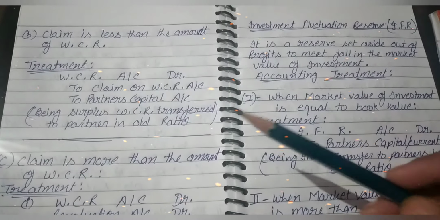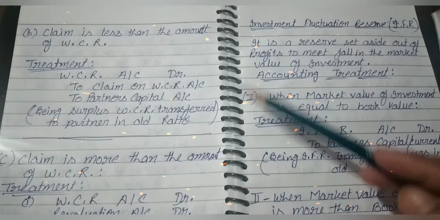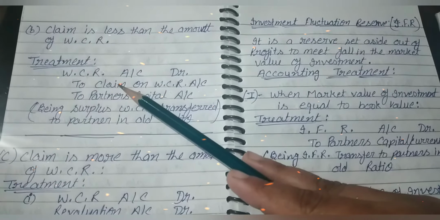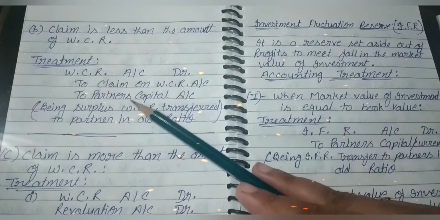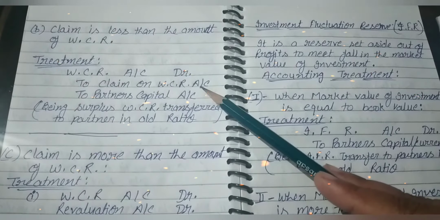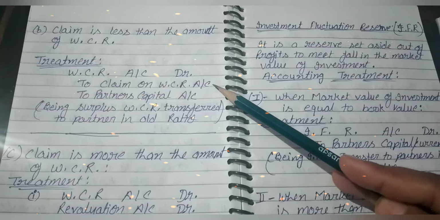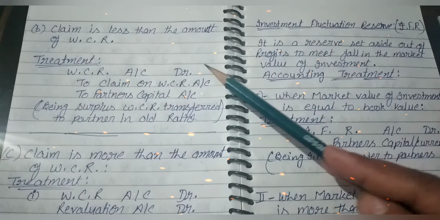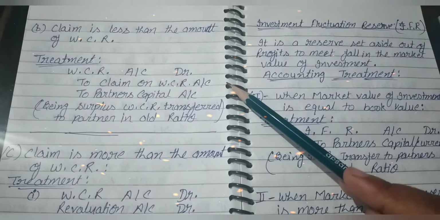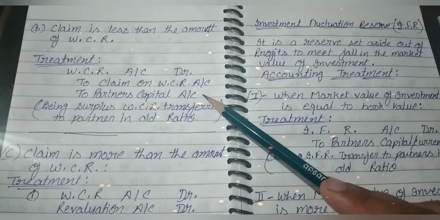Now, when a claim on WCR exists and the claim is less than the amount of WCR, the treatment will be: WCR account debit, claim on WCR account, and the balance to partners' capital account. An accident took place, but the amount of compensation is less than the WCR. If WCR is 10,000 and the claim for the accident is only rupees 8,000, then the remaining 2,000 will be distributed in the old partners' ratio.